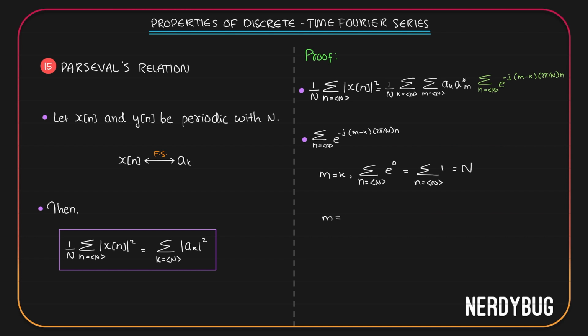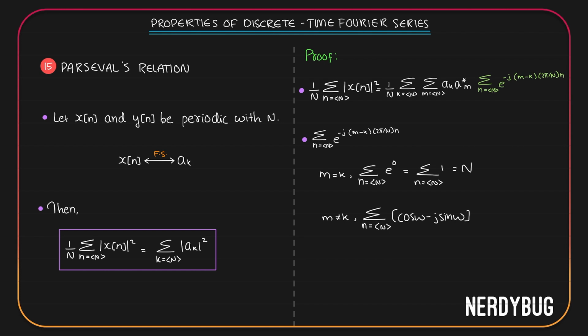If m is not equal to k, then you're taking a summation for N consecutive integer values of n of e raised to minus j something. Let us call it e raised to minus j omega. We know e raised to minus j omega is cos omega minus j sine omega. I'm going to put it over here instead of e raised to minus j omega. So you're technically taking summation of cos omega across one period.